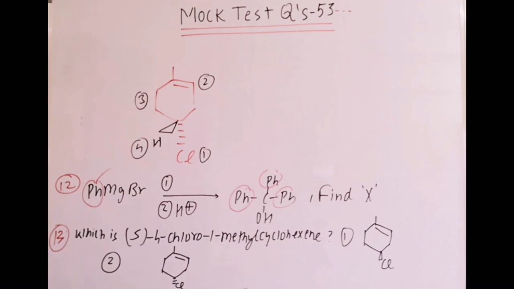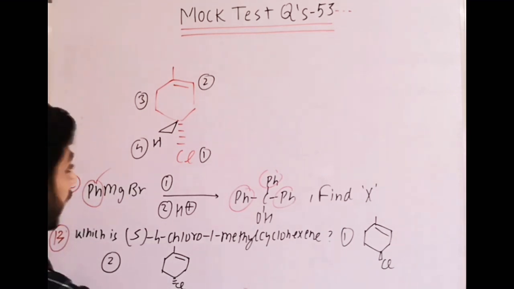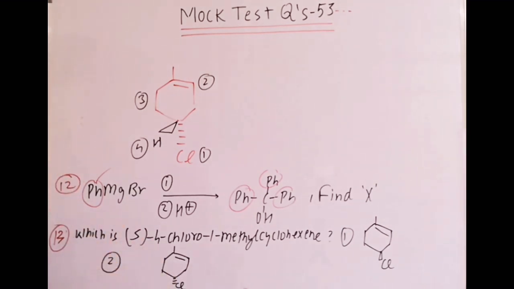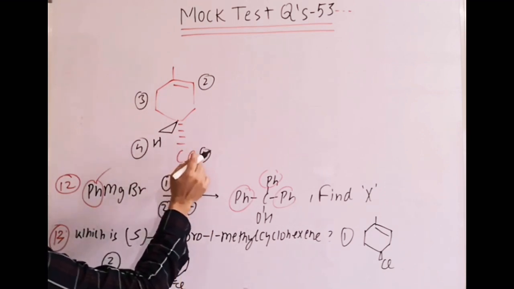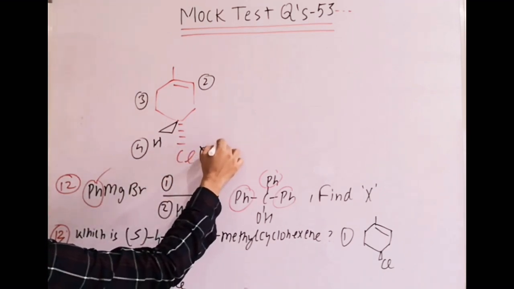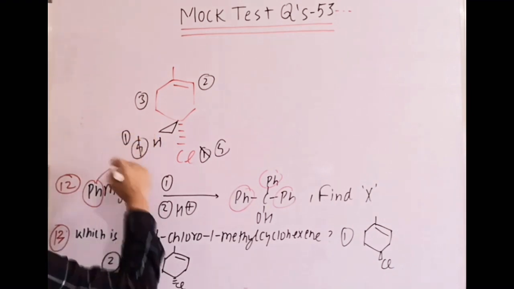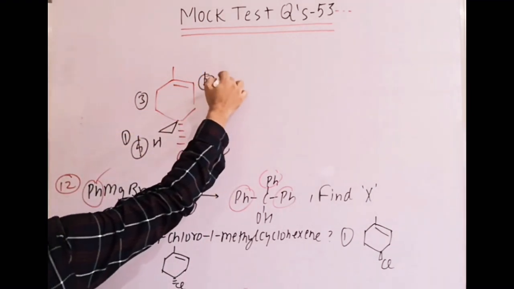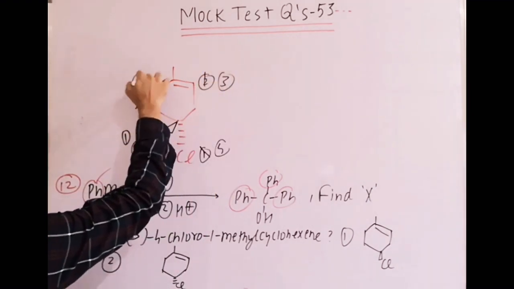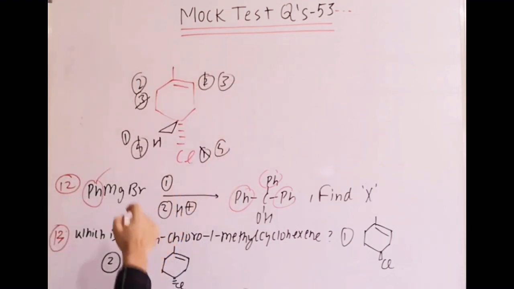Now remember, in RS configuration, we have done both examples in wedge dash, that the lowest priority group should be on dash. If it is not there, then by even exchange, we will put it on dash. So here on the dash, it is first priority. Change it with 4. Here 4 becomes 1, and then the remaining others also we have to change. If you do not remember, revise that concept and then try this question.